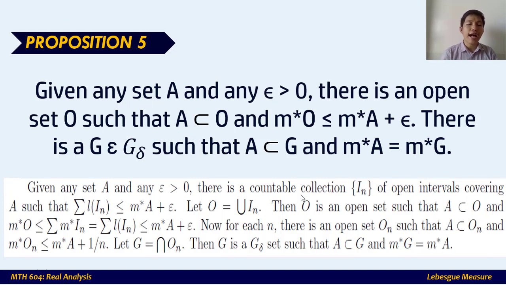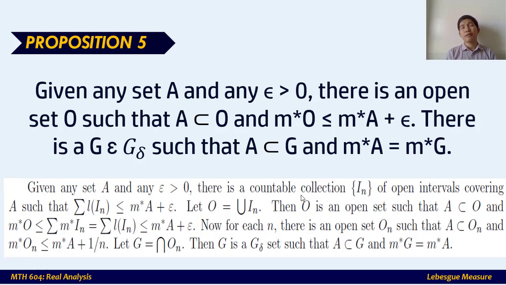According to proposition number 5, given any set A and any epsilon greater than 0, there is an open set O such that A is a subset of O, meaning this O is the set of open intervals covering A, so you can see that A is a subset of O, or proper subset, specifically. And m star O is less than or equal to m star A plus epsilon.